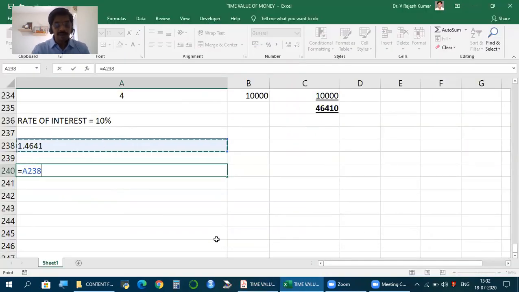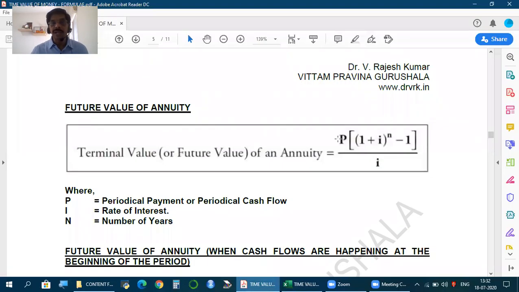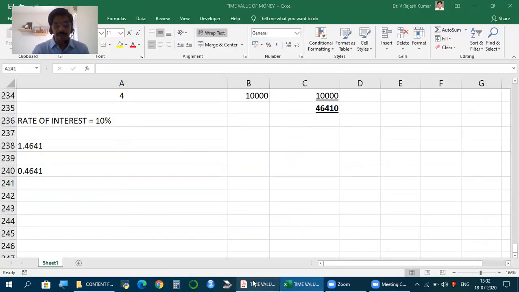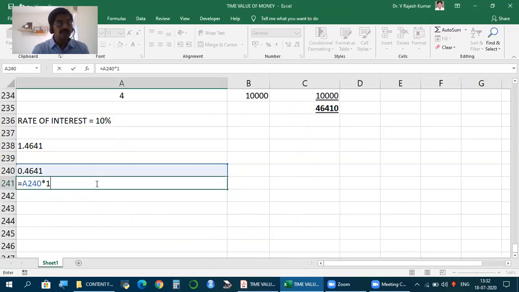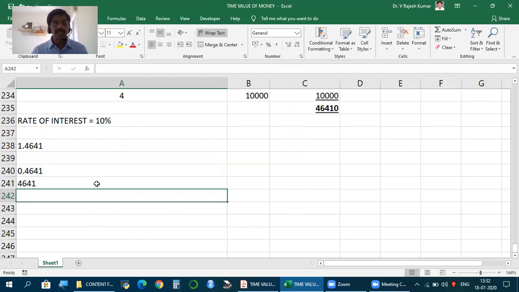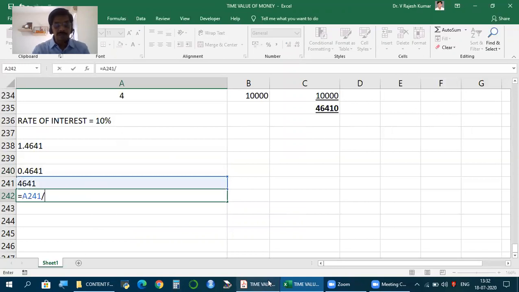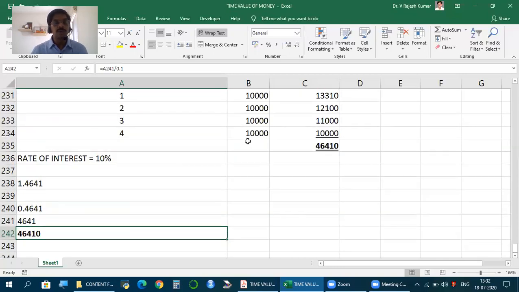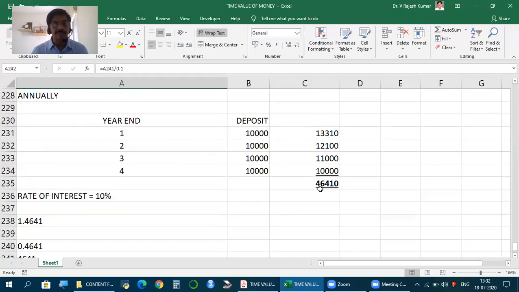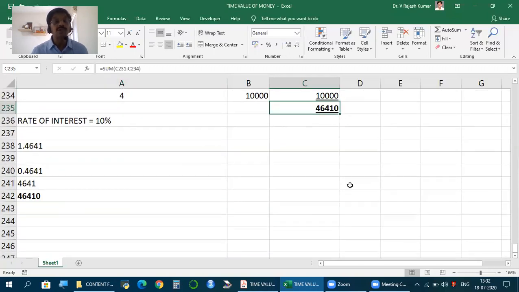Now, as per the formula, from 1 plus I to the power of n, minus 1. So from this number, minus 1. Then, whatever you get, multiply with P, the periodic payment. So here the periodic payment is 10,000. This you divide by I, the rate of interest. So rate of interest was 10%, divide. So if you go for this scheme, by the end of the term, how much will you get back? 46,410. So this is future value of annuity or terminal value of annuity.